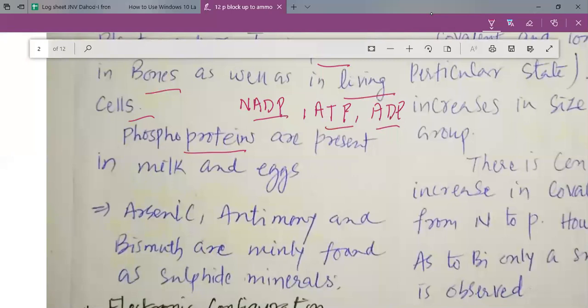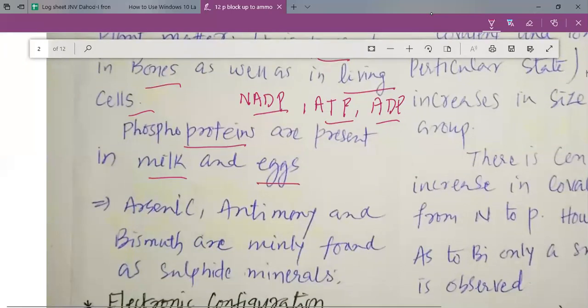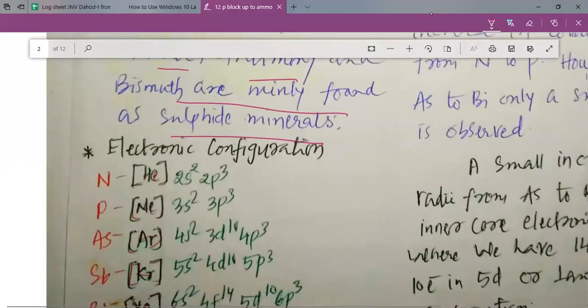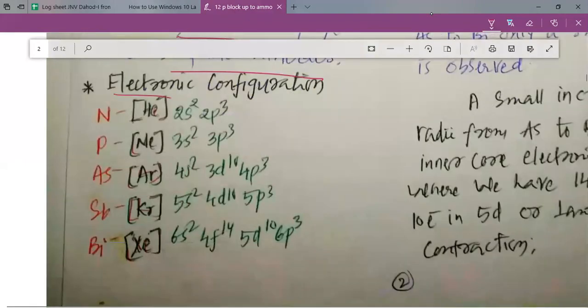Phosphoproteins are also present, especially in milk and eggs. So in milk and eggs, phosphoproteins are present. My dear students, arsenic, antimony, and bismuth are mainly found in sulfide minerals. So please remember that arsenic sulfide, bismuth sulfide, and antimony sulfides are very well known, and they are generally found in their sulfides.